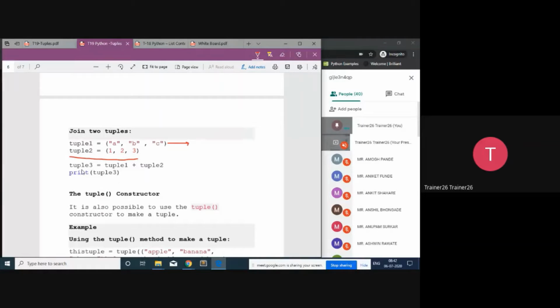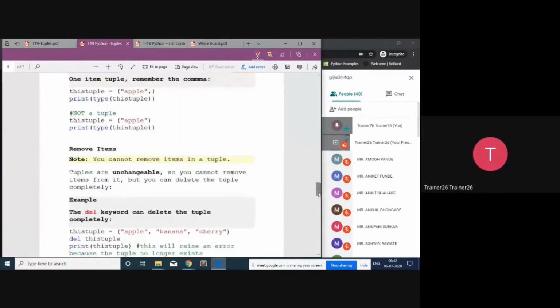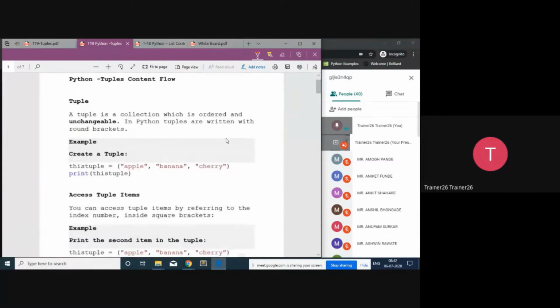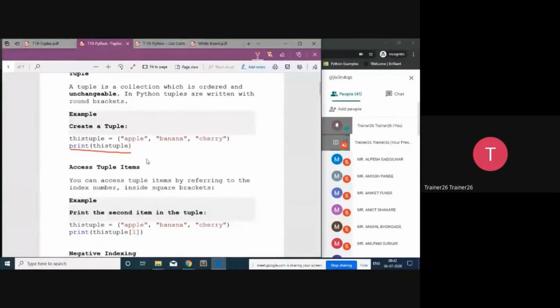When we talk about tuples, a tuple is unchangeable, which means we cannot change it. Day before yesterday, I gave you one dialogue from the Bollywood movie Wanted: once I have made a commitment, I don't even listen to myself. Means once you declare a tuple, you are not allowed to change it in any form. You can delete the tuple, but you cannot change it.